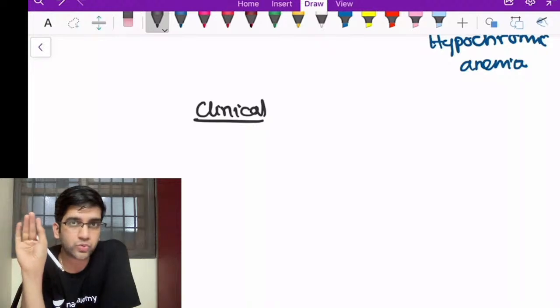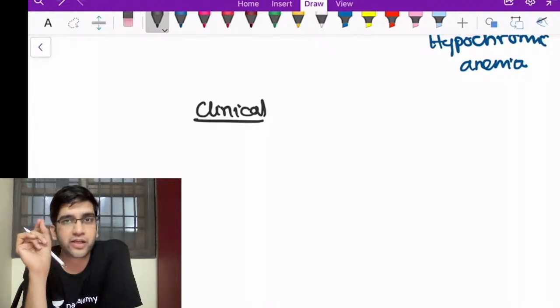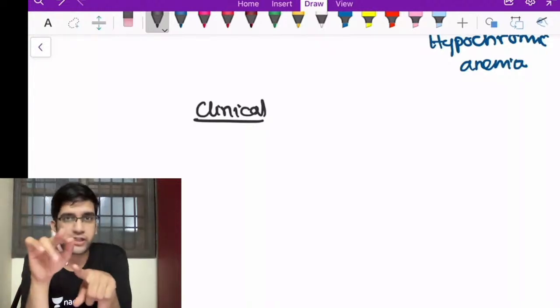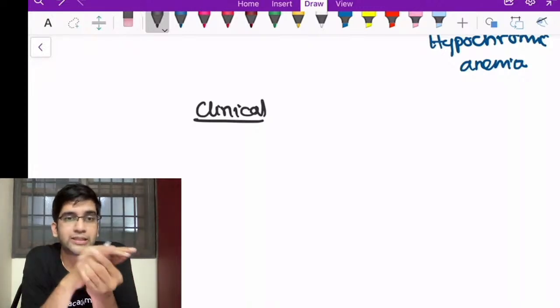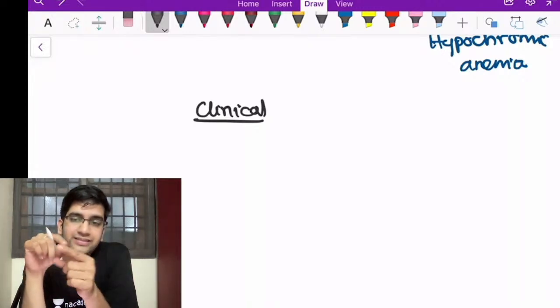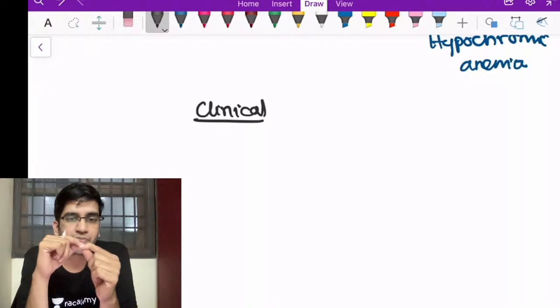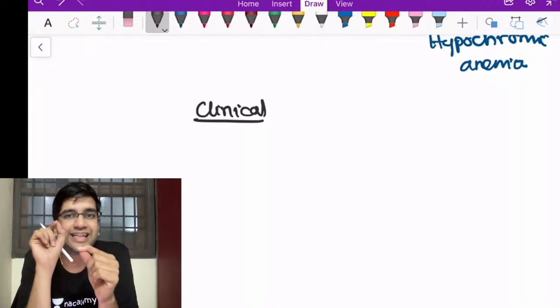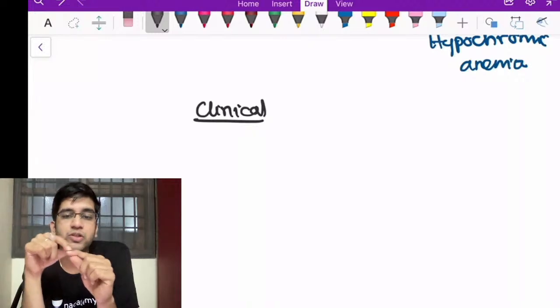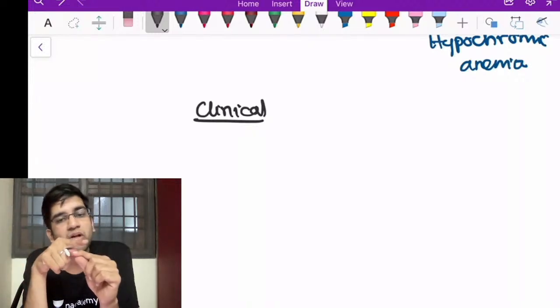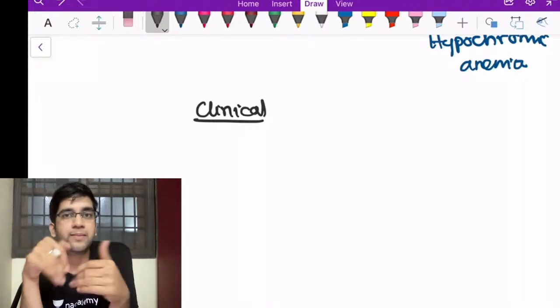I have a few very classical clinical clues. I am sure you know koilonychia, the spoon-shaped nail. There's a reason for that also. It is the nail bed capillaries. The nail bed capillaries don't get enough oxygen because of the deficient hemoglobin. So the growth rate will get altered. Whatever nail comes out is not perfect, it becomes spoon-shaped, right?